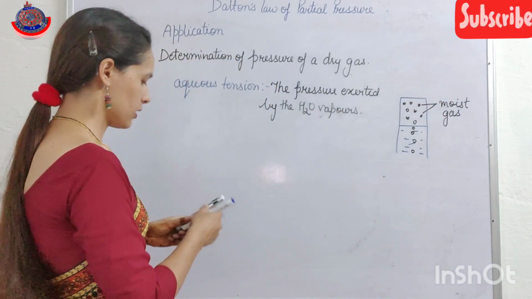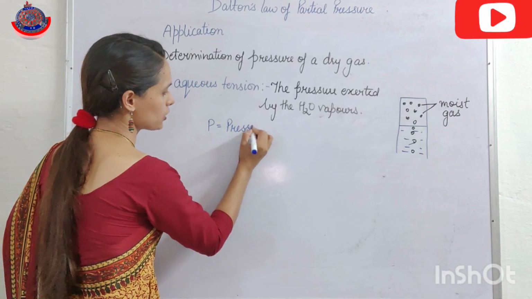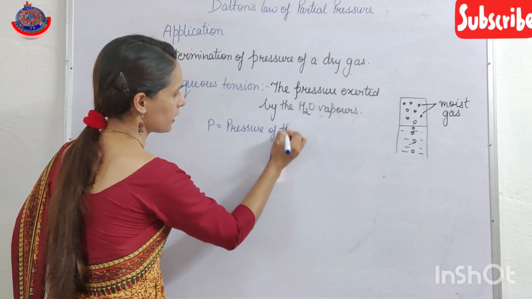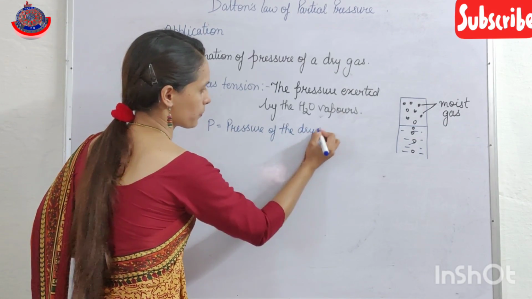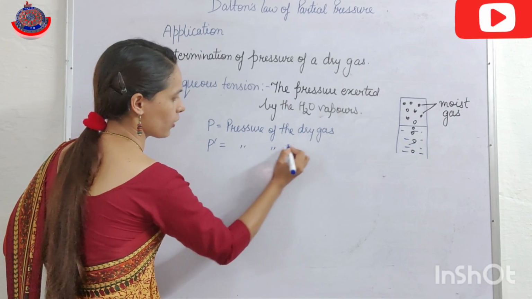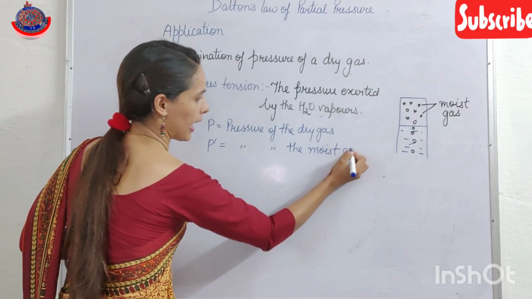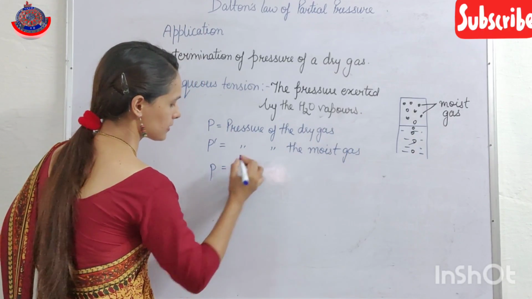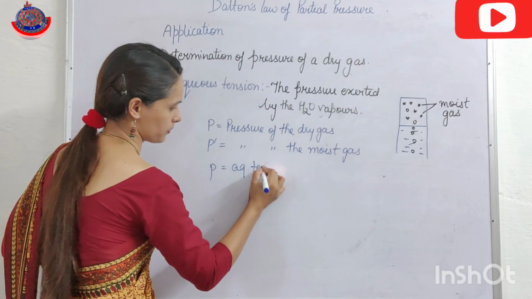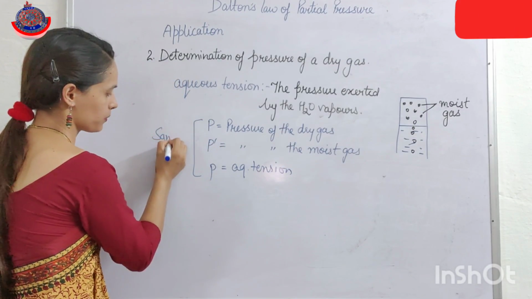Now suppose capital P is the pressure of the dry gas, P dash is the pressure of the moist gas, and suppose small p is the aqueous tension. These three are at the same temperature.